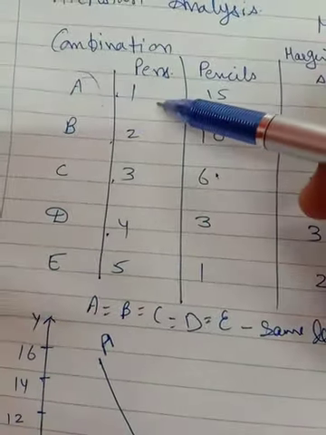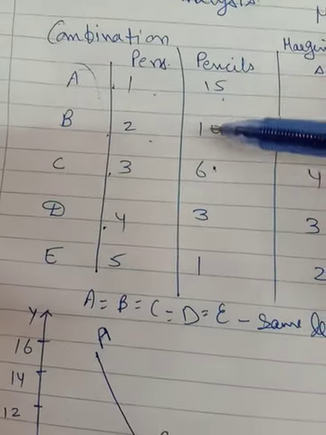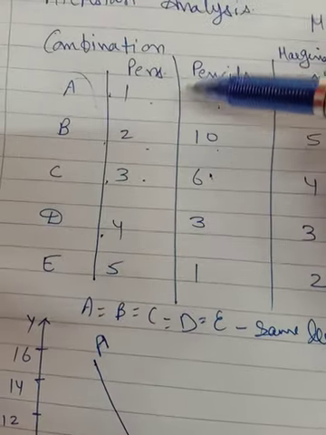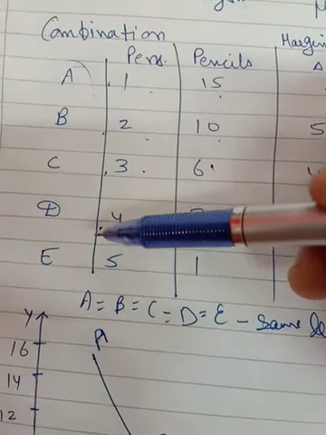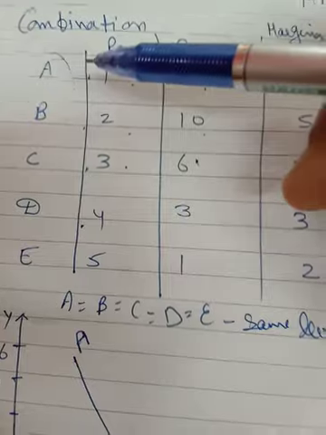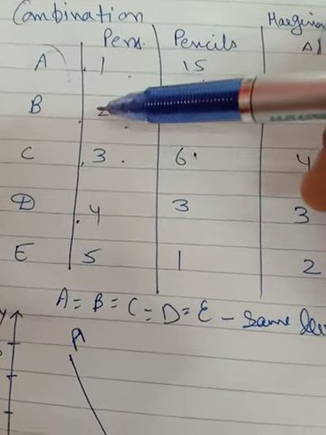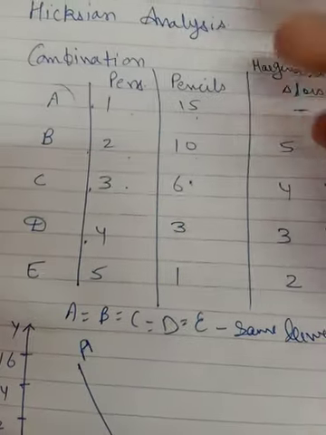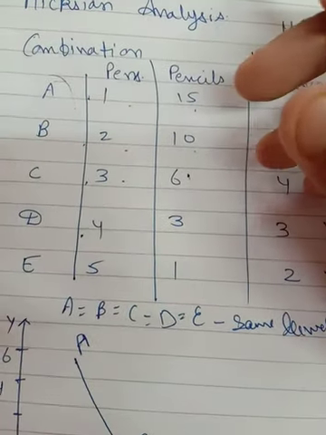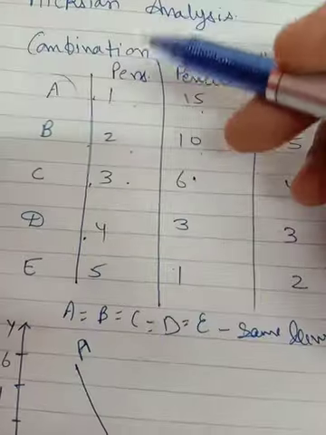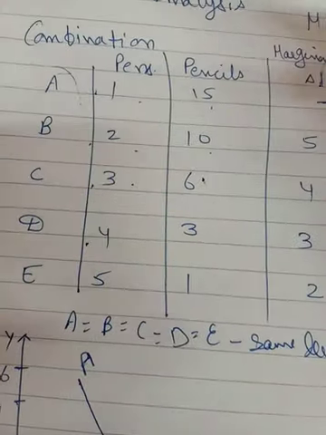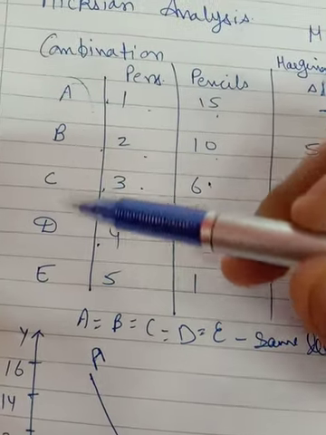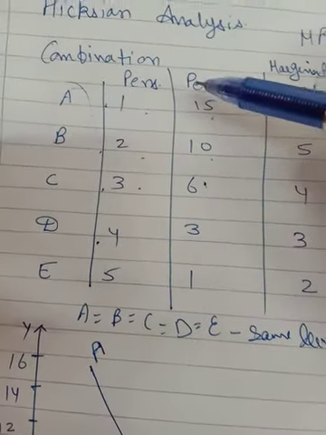Like in A combination, 1 pen, 15 pencil. B combination, 2 pen, 10 pencil. C combination, 3 pen, 6 pencil. So likewise you can give any of the combinations and it gives him the same level of satisfaction. So the satisfaction level is the same, and that is why the consumer is indifferent. But when the satisfaction level is the same, why choose among the alternatives, because all the alternatives are giving the same level of satisfaction. So the consumer is indifferent towards the different combinations of 2 goods. That is why the word indifferent is used.